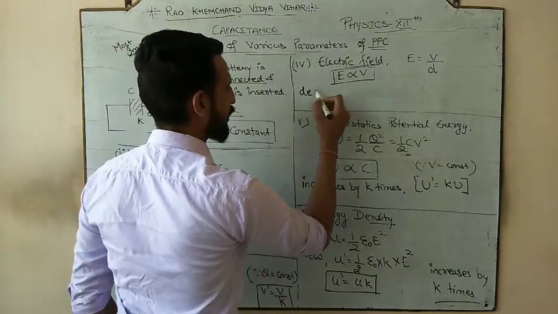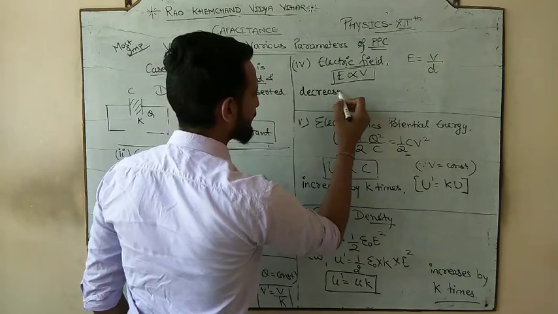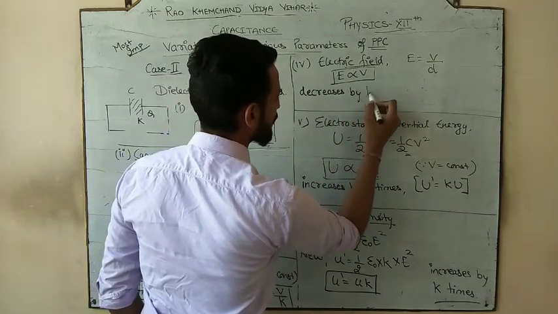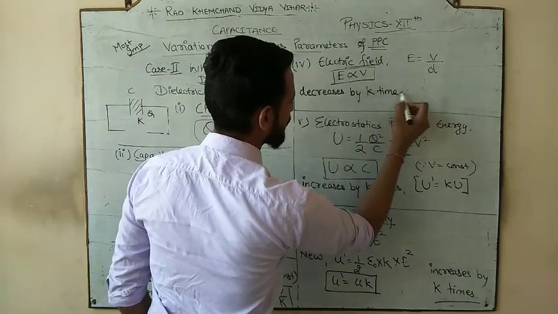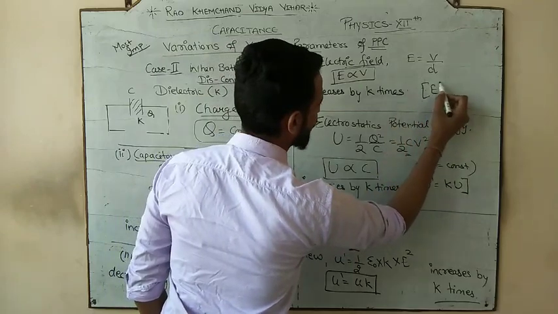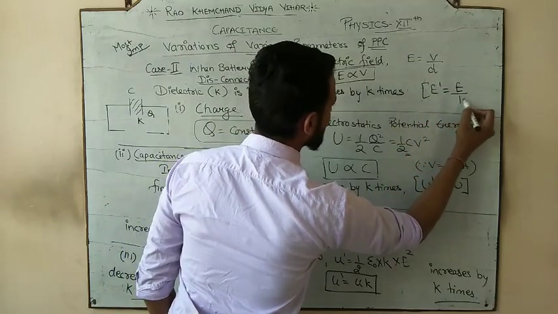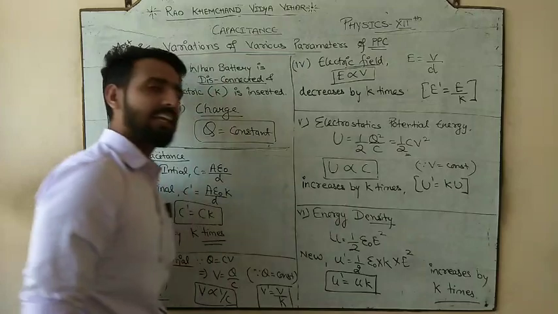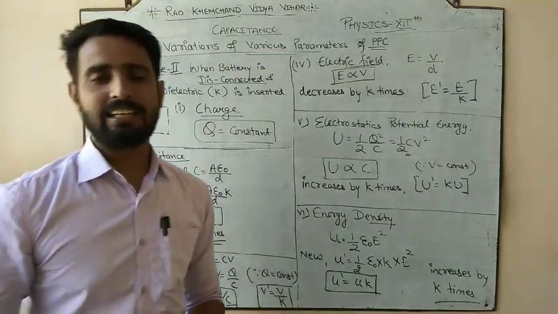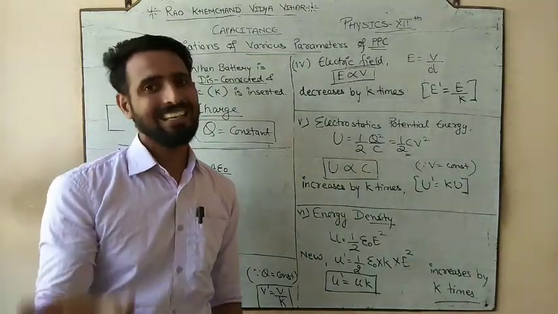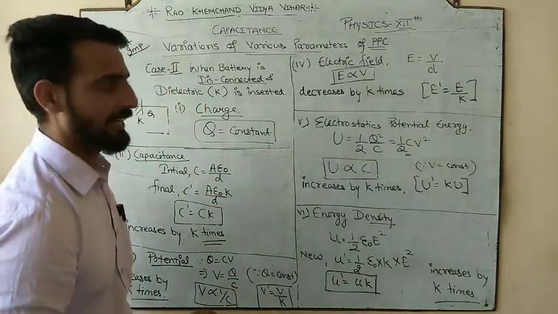So electric field also decreases by how much? K times. So what would be your new electric field? It would be E by K. You can again write decreases by k times, or you can also mention increases by 1 by k times.